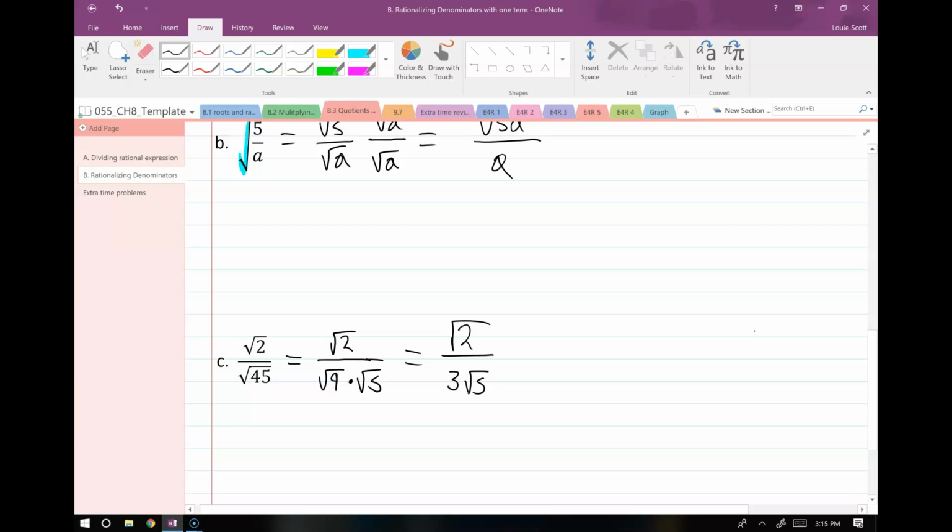Now, when I first started explaining how to rationalize the denominator, remember that I said we multiply top and bottom by the radical part of the denominator. So on this problem, that's only root 5. I don't need to worry about the 3 because it's not in the radical.